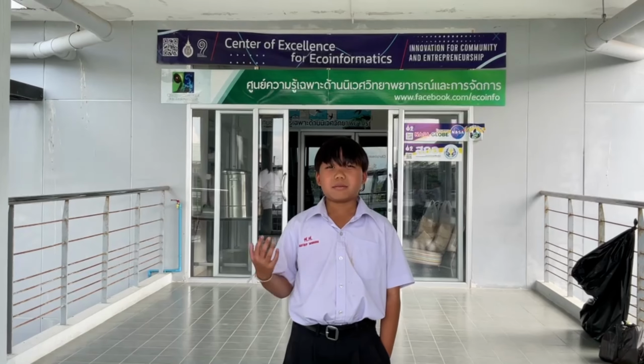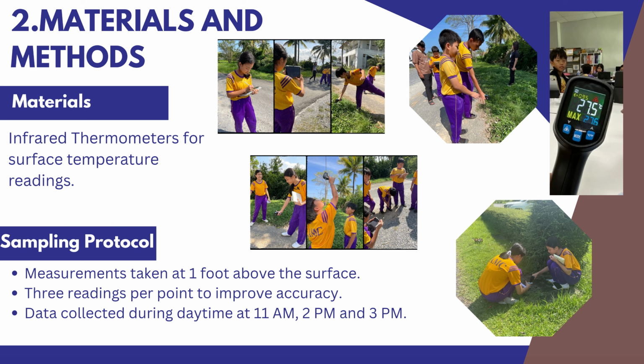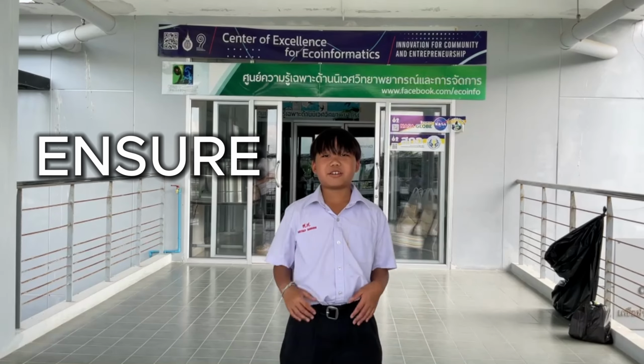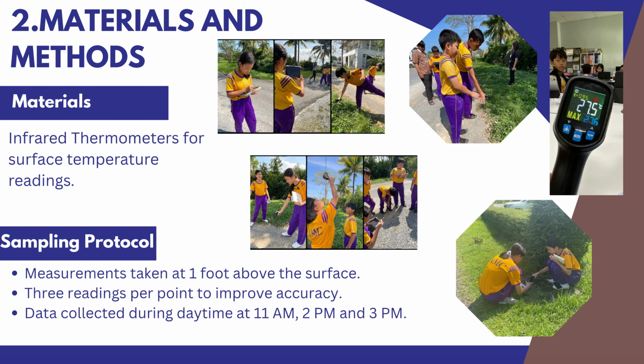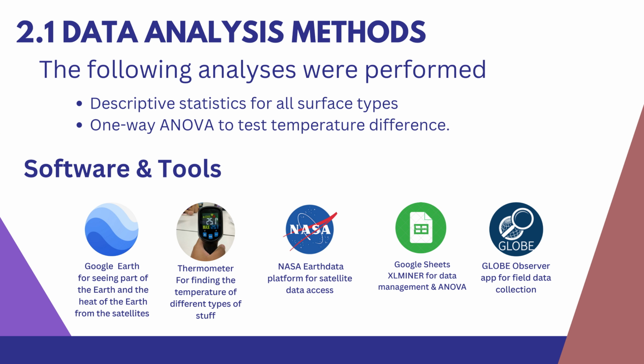Moving on to our materials and methods, we collected our temperature readings with the help of handheld infrared thermometers, held at approximately 1 foot above the surface. And to ensure accurate surface temperature readings across all our target materials, we recorded 3 readings per point of observation. For data analysis, we performed descriptive statistics for all surface types and one-way ANOVA to compare and test the significance of the surface temperature differences.